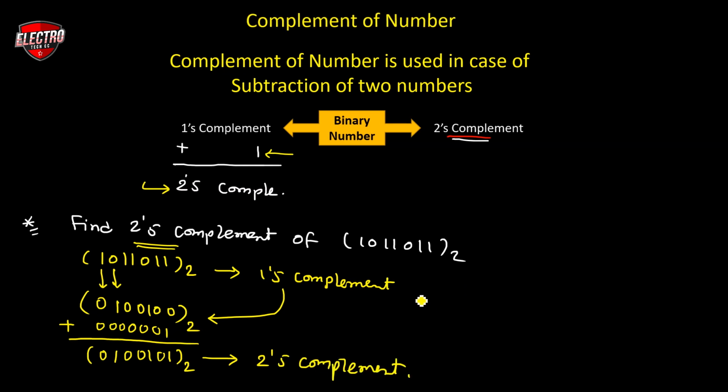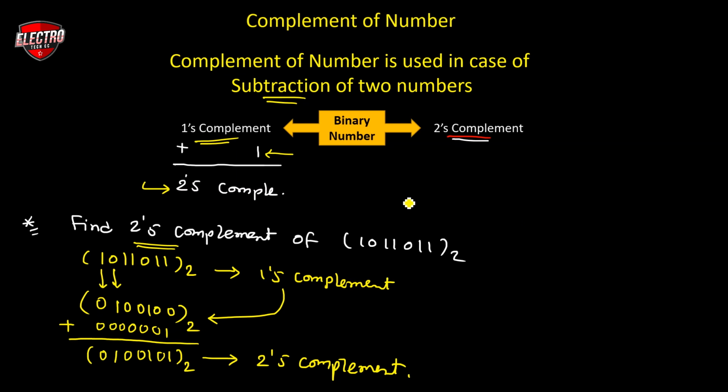This is also used in the subtraction of two different binary numbers. I think the concept is clear. If we want to convert to the first complement, then we have to invert each and every bit of the given number. If we want to convert into the 2's complement format, then we first get the first complement of the given number, and then we add 1 to the first complement, so we get the 2's complement.